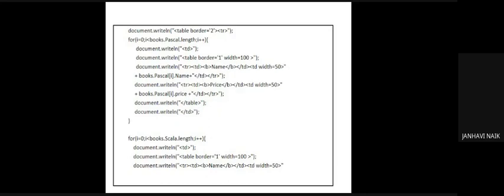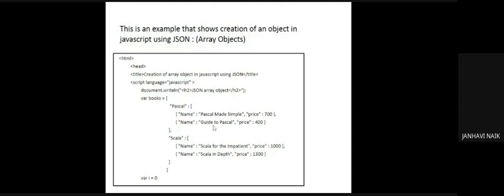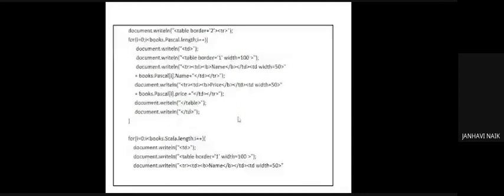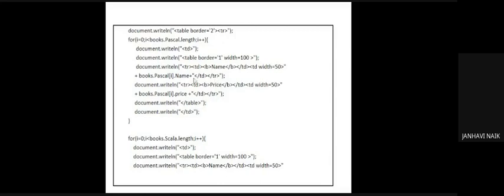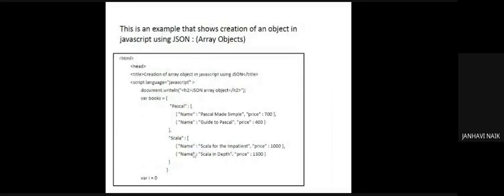Why i.name? There are two entries in Pascal, right? One is Pascal Made Simple, one is Guide to Pascal. Therefore, I have used a for loop. First it will be Pascal Made Simple, it will display the name and the price. Then the second thing will be Guide to Pascal, and then it will display the price. So till this is over, it will display the name and price. This is for name and this is for price, and then that particular table is over and the table data ends. Similarly for books.scala.len, that is the second entry.